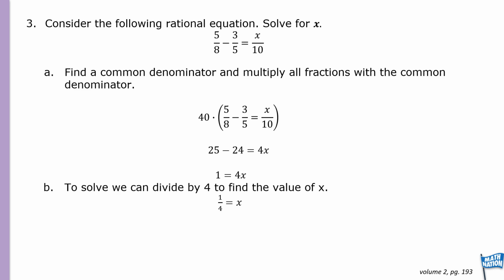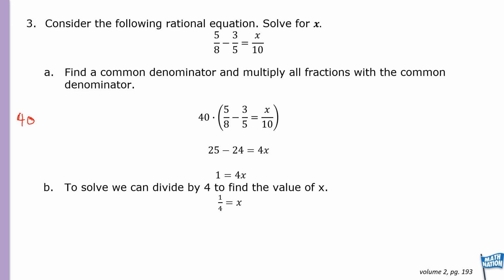We first start out with the 5 over 8. So 40 times 5 over 8. Let's do it over here to the left. Let me erase this real quick. Make sure it's written properly so you are able to see it.